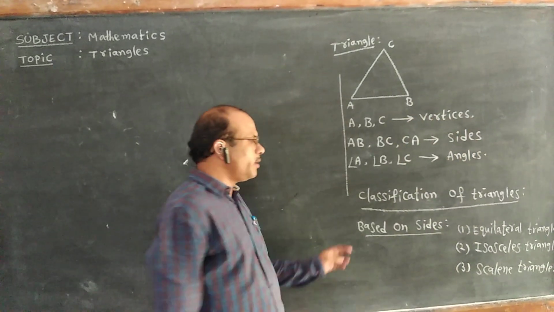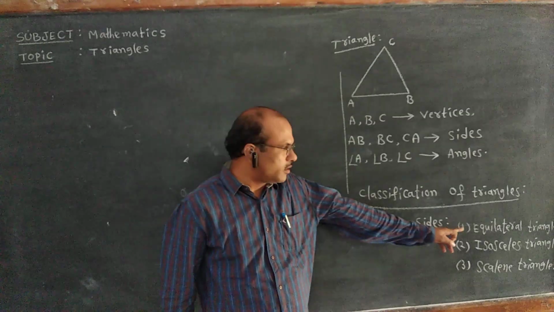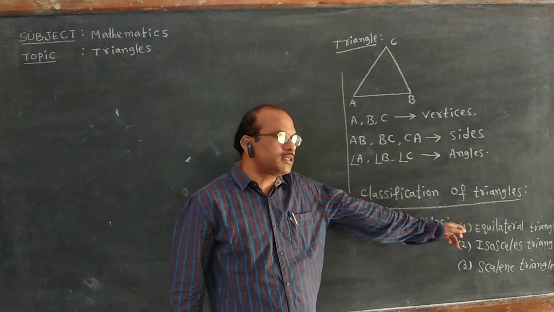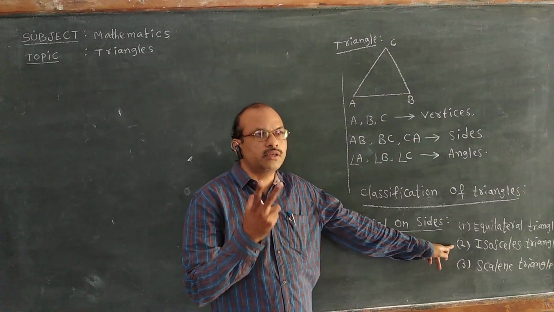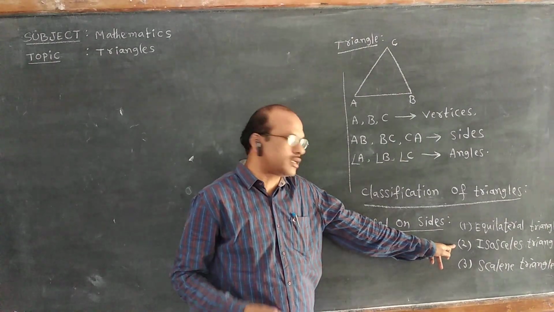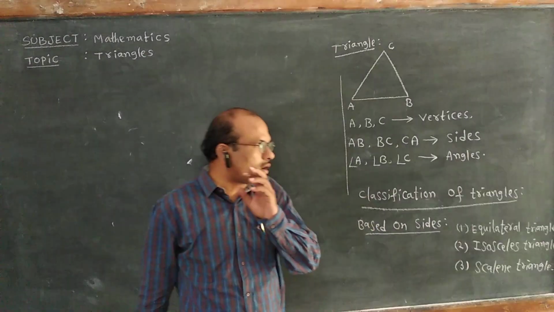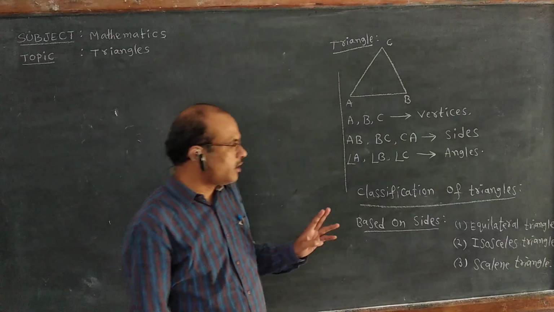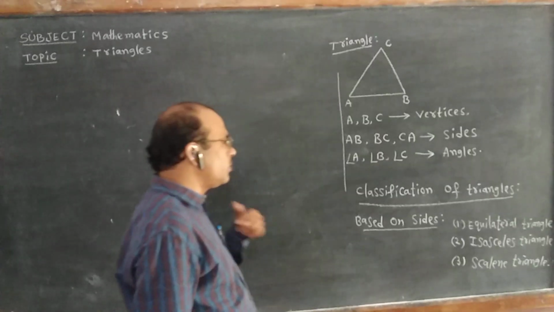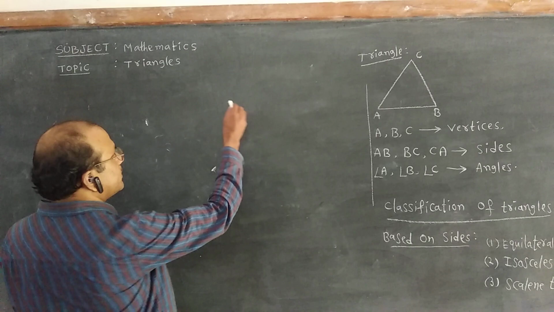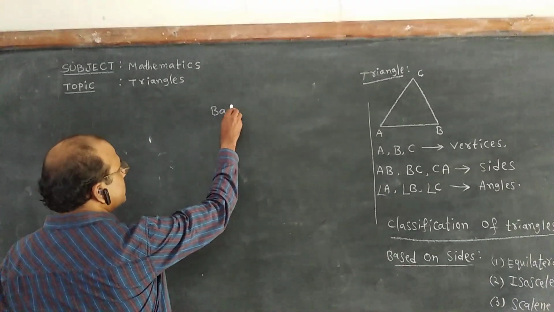This is based on sides. A triangle with all equal sides is an equilateral triangle. A triangle with only two sides of equal measurement is an isosceles triangle. A triangle with all three measures different, or no two sides equal, is said to be a scalene triangle. Now we are going to the other type of triangles, which are based on angles.